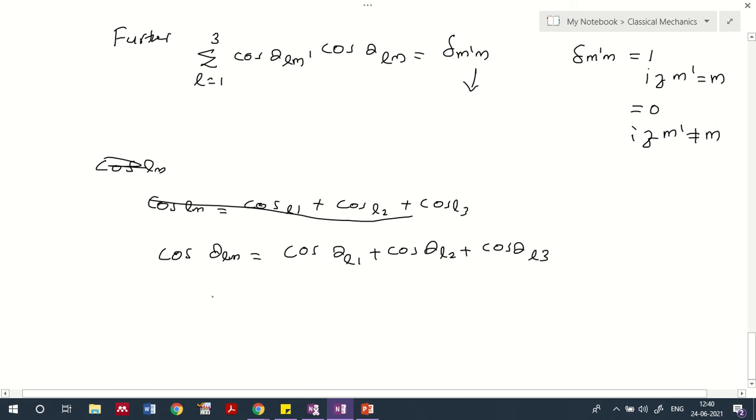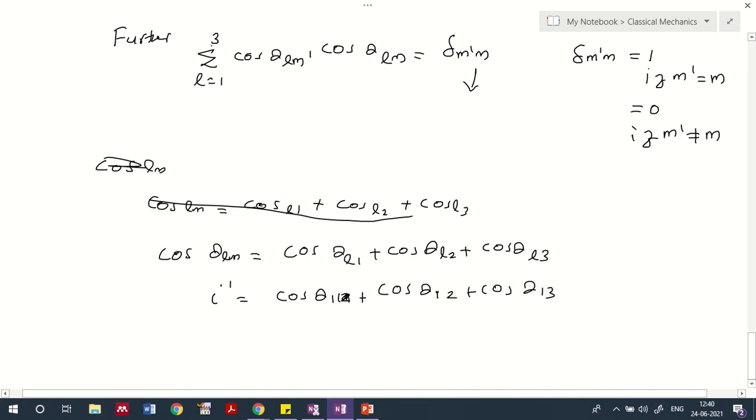Earlier we represented this for the case of I'. How do we represent it? Cos theta 1 1, and theta 1 2, plus cos theta 1 3. So a generalized representation of the same has been given here in cos theta Lm.